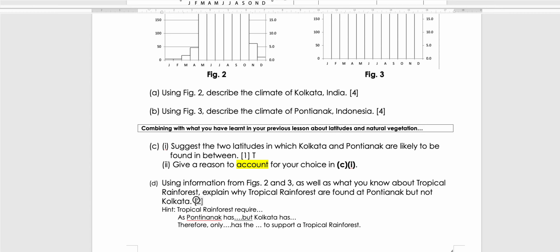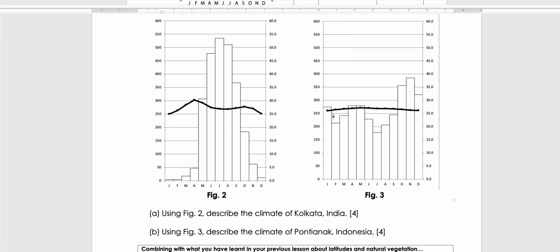Okay, 2 marks. I really give you some writing frames over here to help you. Let me give you a hint for you to think about it. Tropical rainforests, huge trees, high density, high biodiversity. We said that it can only do that because there is a lot of high rainfall and high temperature throughout the whole year. We have established in part 1 that the temperature is high throughout the year.